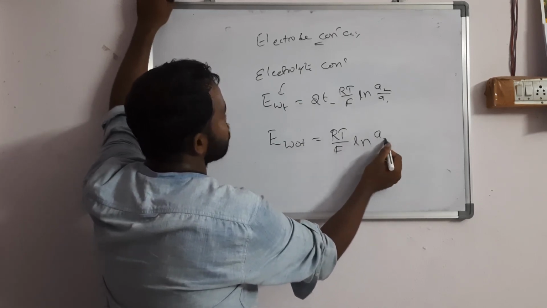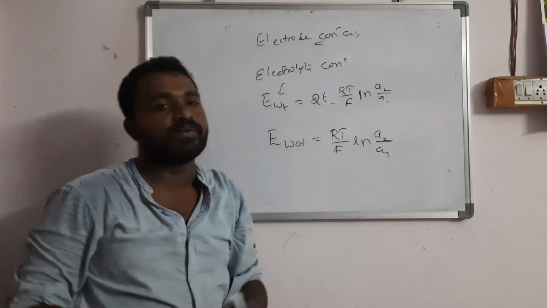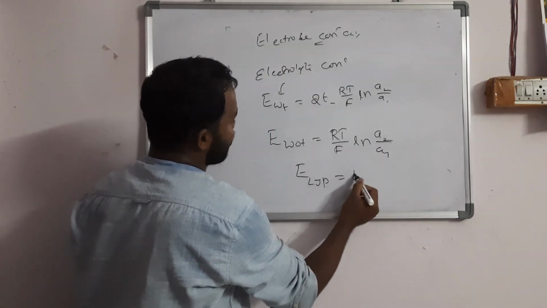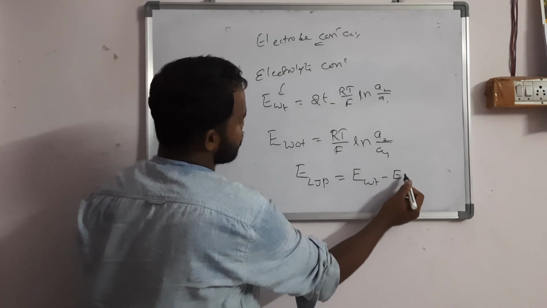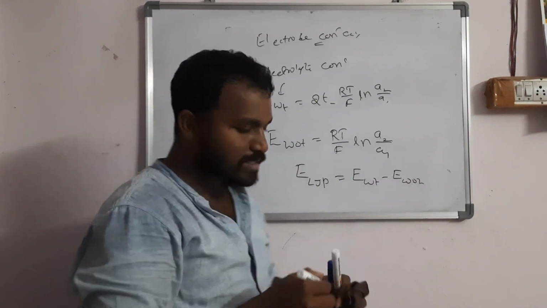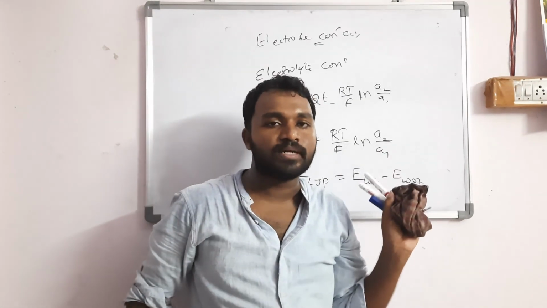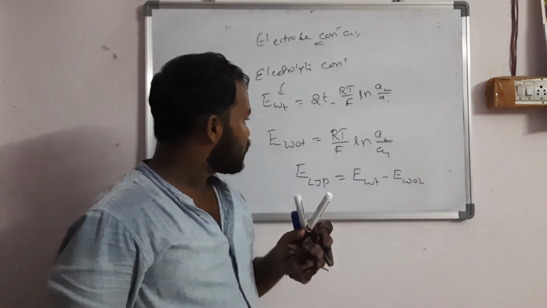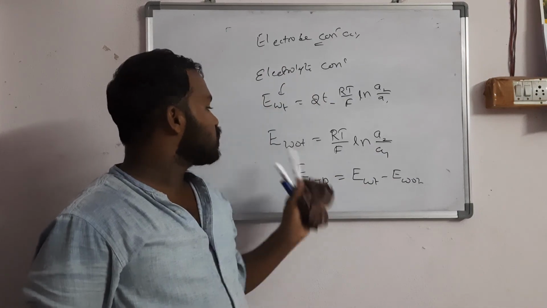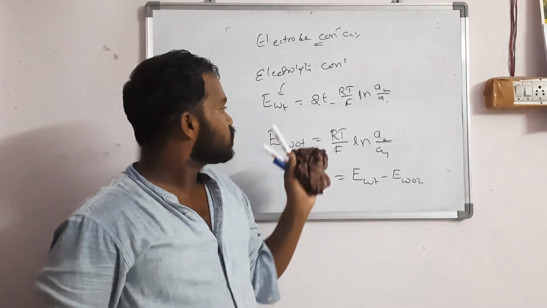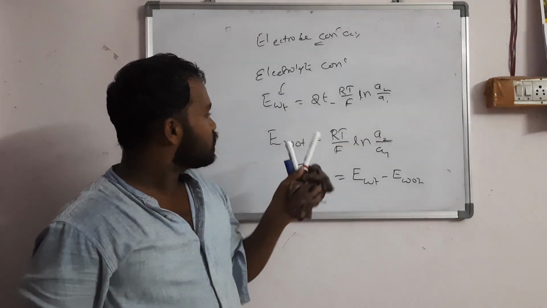So in the next class we will discuss the liquid junction potential. Generally, the liquid junction potential is nothing but E with minus E without, that is our answer. That is also a very important concept that we will discuss later. But you should learn these two equations by heart, E with transference and E without transference. Everybody should know this. Thank you.